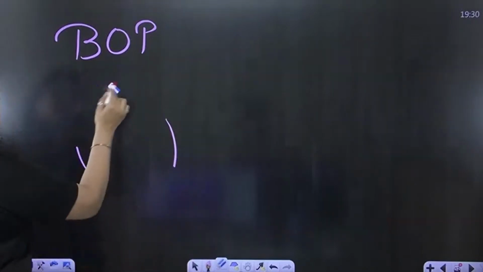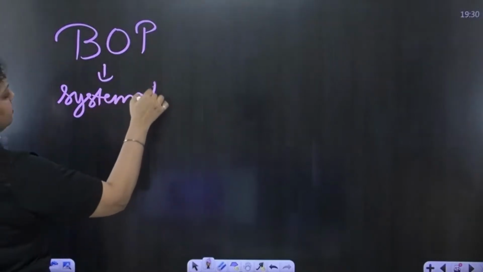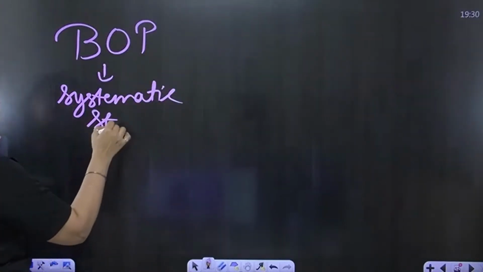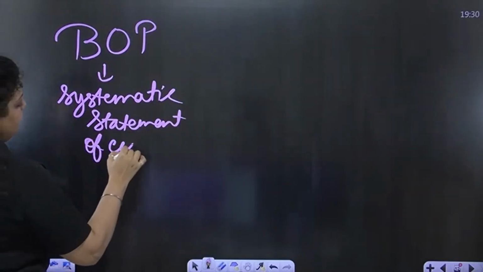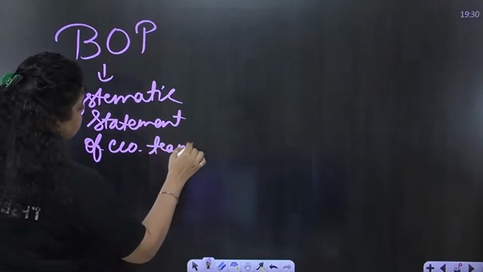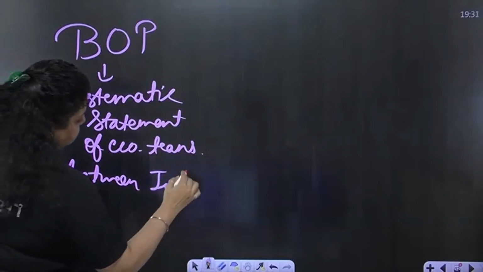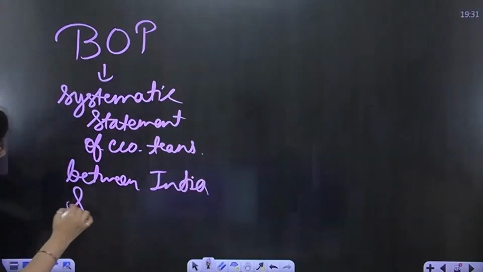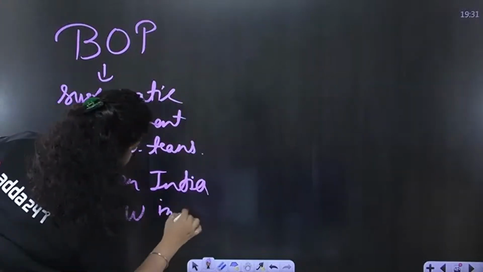I can write it like this. BOP is a systematic statement of economic transactions between India and the rest of the world, I am writing it as ROW, okay?